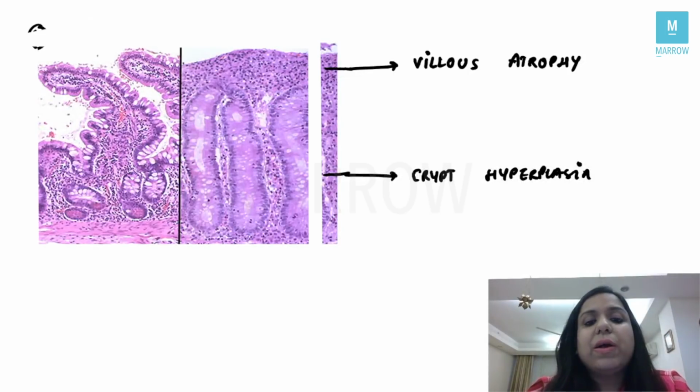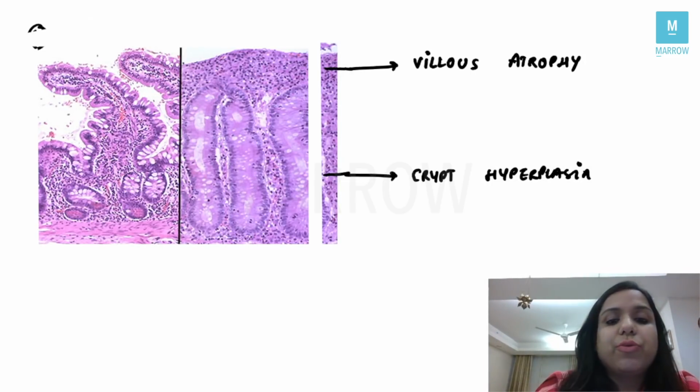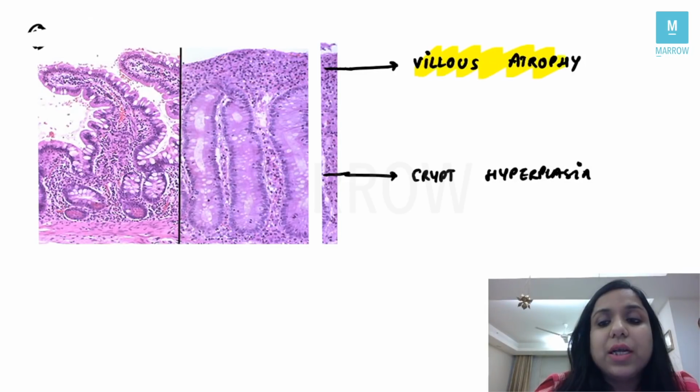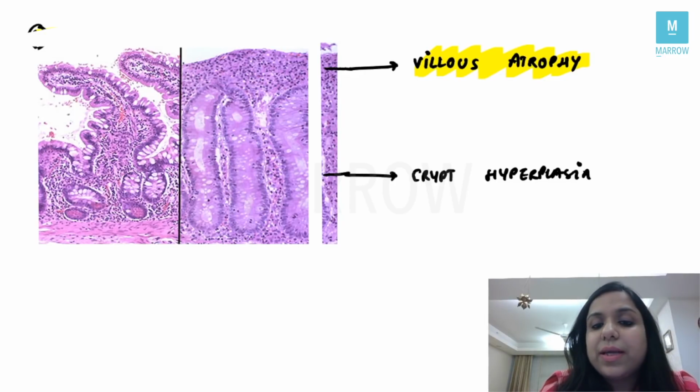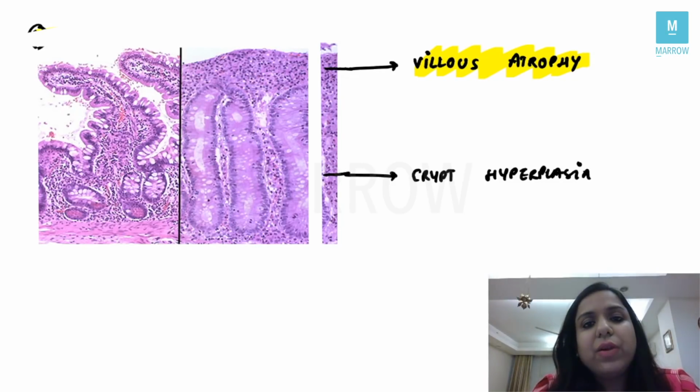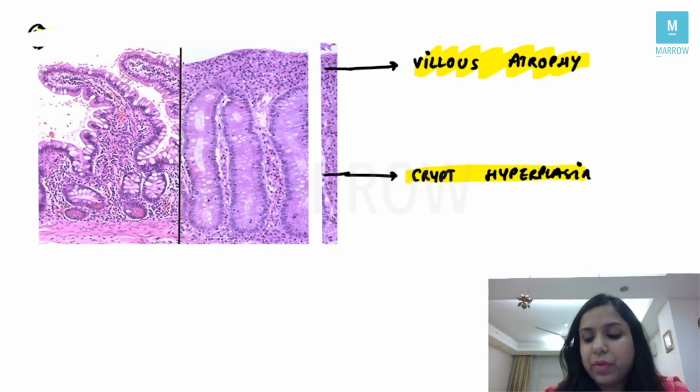This is a histopathological slide which shows you villous atrophy of a patient of celiac disease. We can see this is the normal biopsy, students. I can see these villi. On the right hand side, you can see there is villous atrophy or flattening of villi, and the crypts are hyperplastic. Increased intraepithelial lymphocytes is usually seen on high power, correct?